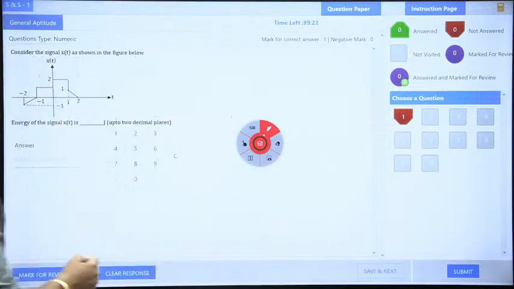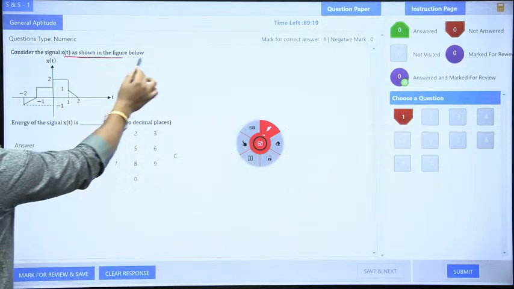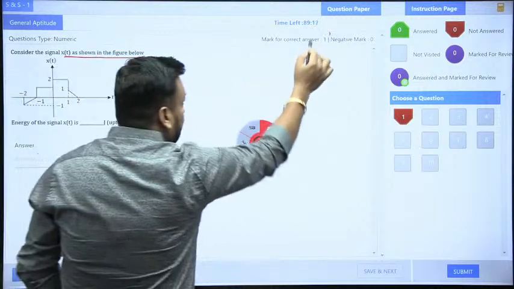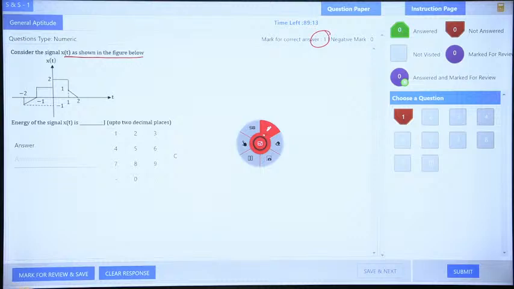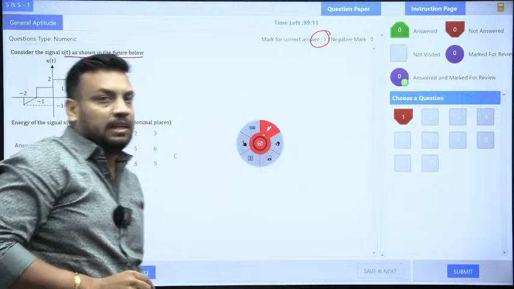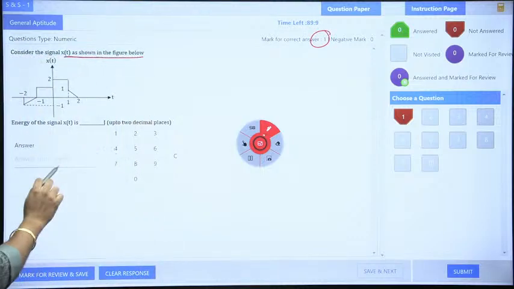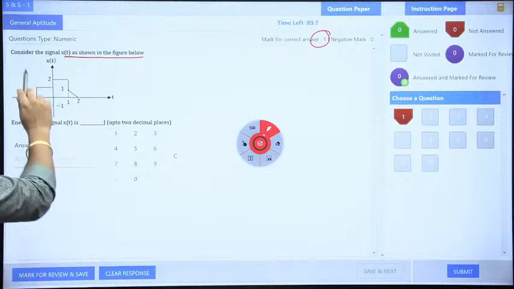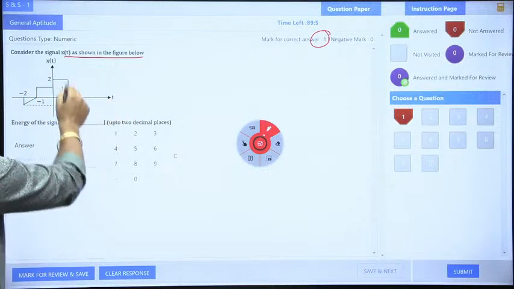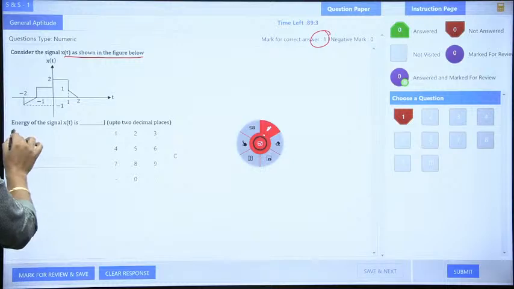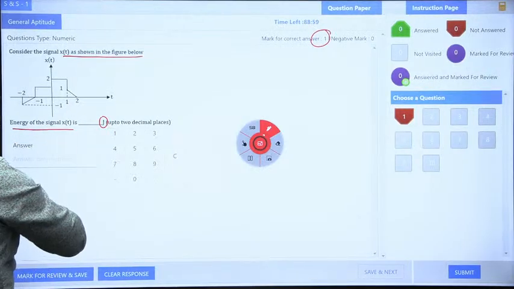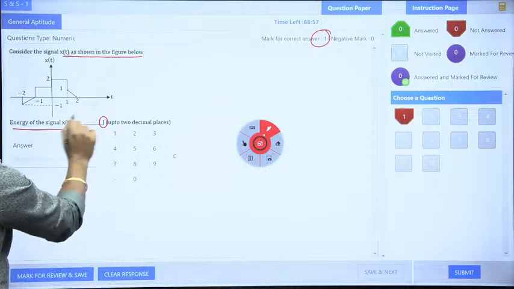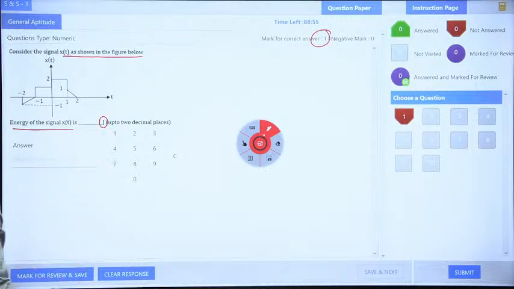So the question is: consider the signal x(t). It is a 1 mark question. It is given 1 mark. Negative marking is 0 because it is a NAT type of question, numerical answer type. Okay. So this is my first question. I am just reading the question. Consider the signal x(t) as shown in the figure. This is my x(t) signal. The energy of the signal x(t) is, here is joule. The unit is given to you. You just need to type the numerical value, guys, up to 2 decimal places.